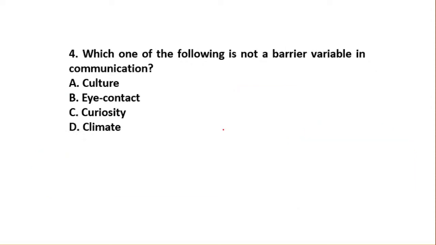Now question number 4, Jyoti, good morning. You can start with this question. Which of the following is not a barrier variable in communication? So read properly. Which is not a barrier variable? They are talking about culture, eye contact, curiosity, climate. Which will not be a barrier? Okay, I'll say that is culture, eye contact, curiosity and climate. So which will be the right answer for this?